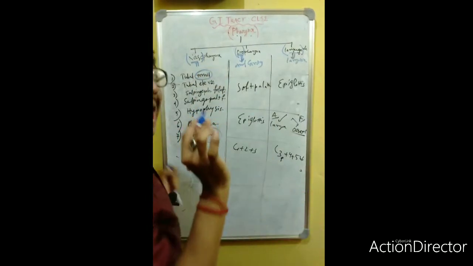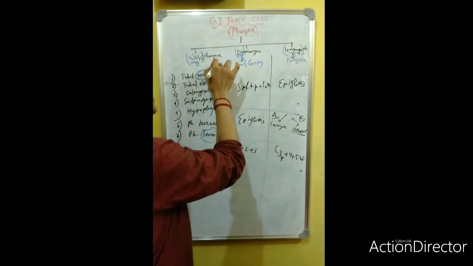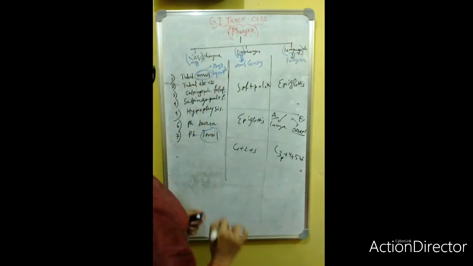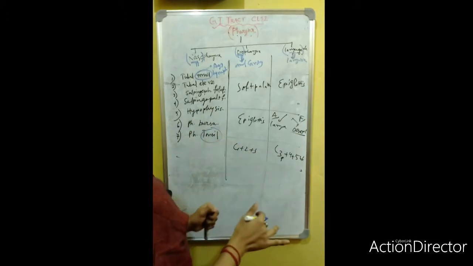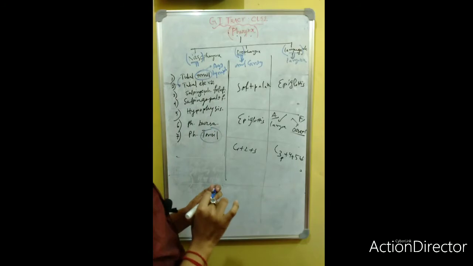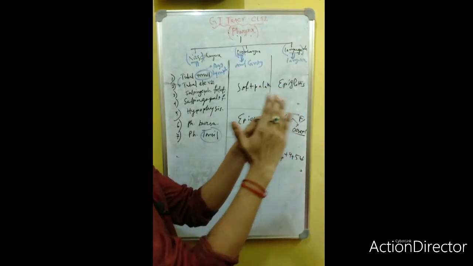Tonsil is the aggregated lymphoid tissue. It's called the tonsil. Later on I will cover some of the tonsil part also. Now tubal elevation: this tubal elevation is due to the tubal tonsil. If the tonsil is present, suppose this is a tonsil, there will be an elevation for this tonsil.